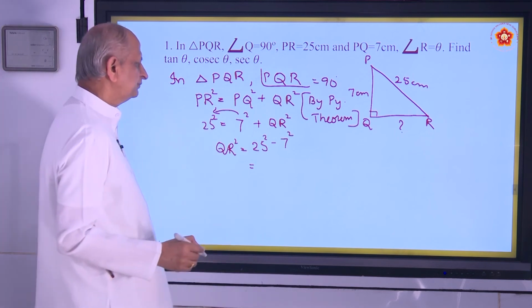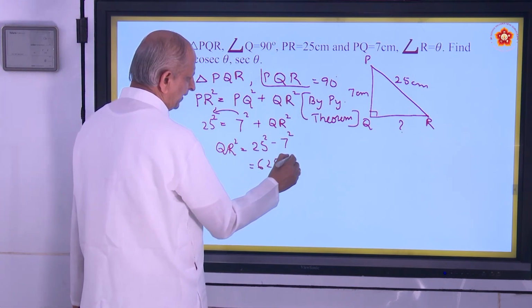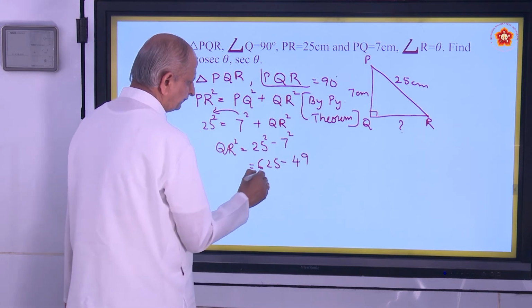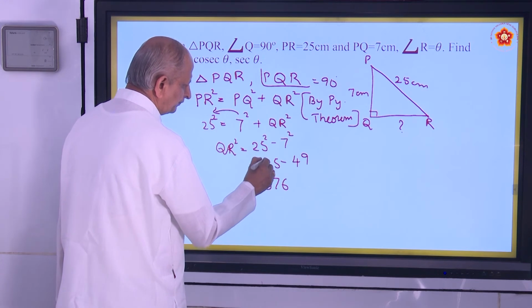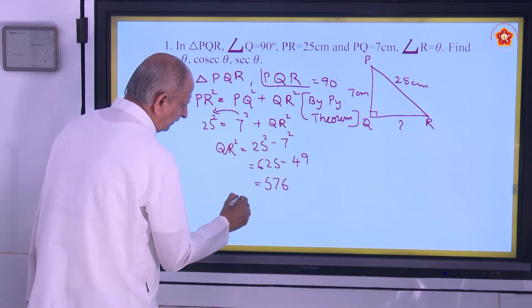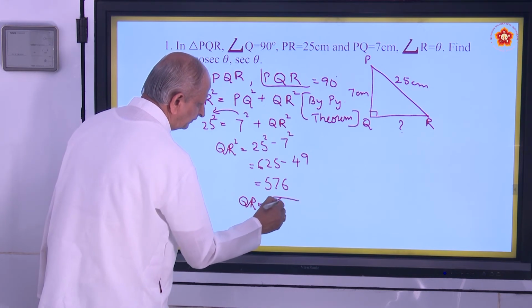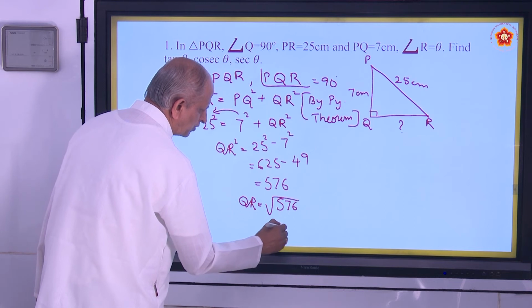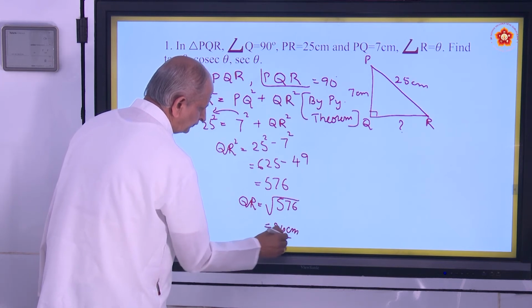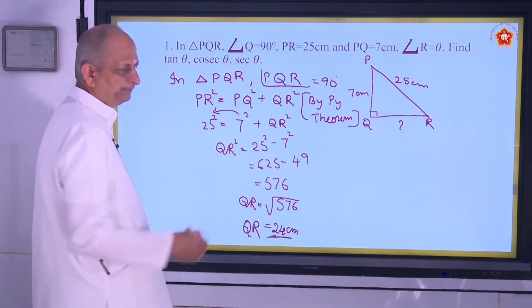And that will be 625 minus 49. That is 576. Therefore, QR becomes root of 576. That is 24. So QR becomes 24. Is it alright?